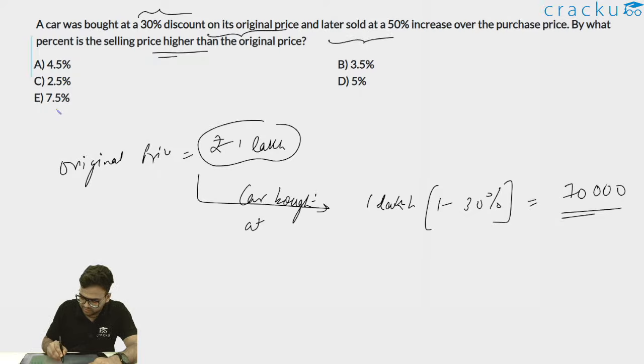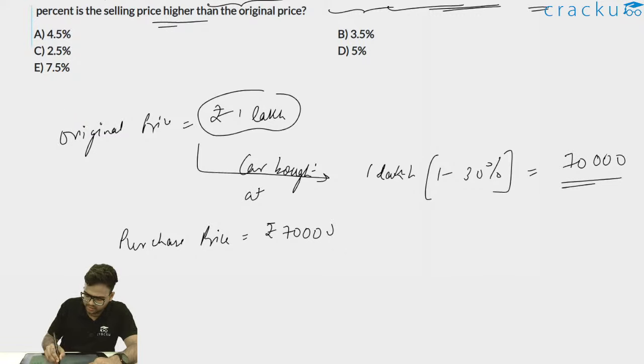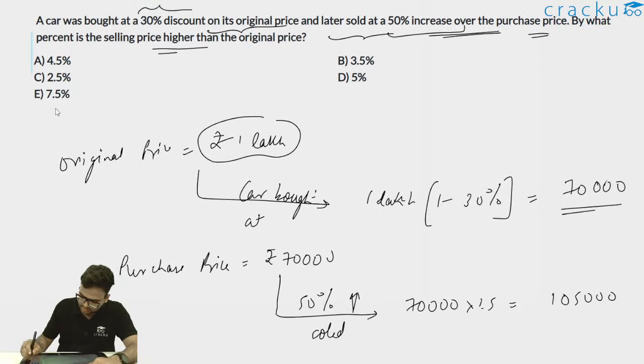And later sold at a 50% increase over the purchase price. So this purchase price is 70,000. It was sold at a 50% increase over the purchase price. So 70,000 into 50% increase is 70,000 into 1.5, or I can write it as 1,05,000. It is asking by what percentage is the selling price higher than the original price.